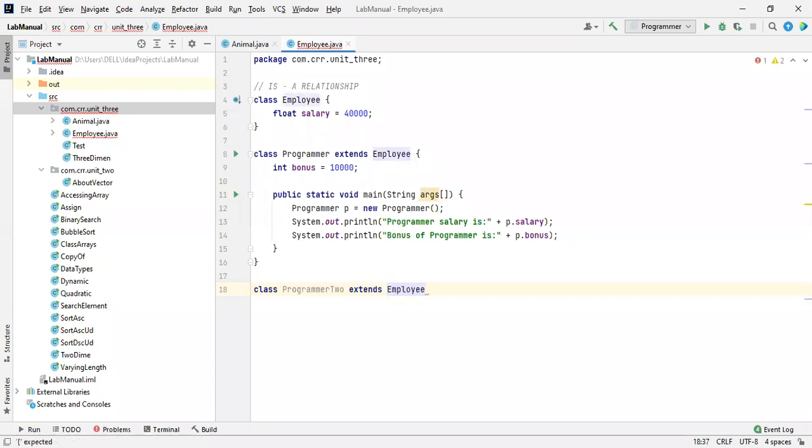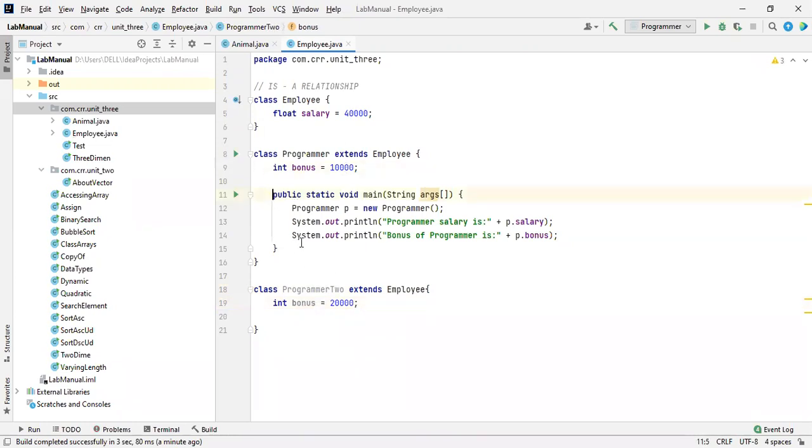So programmer 2 is also one of the employees. Each and every programmer gets a 40,000 salary, that is the same. But in the sense of bonus, those who work well will get a good bonus, right? Bonus is equal to 20,000. So this guy is getting 20,000 more, but this guy is getting only 10,000.